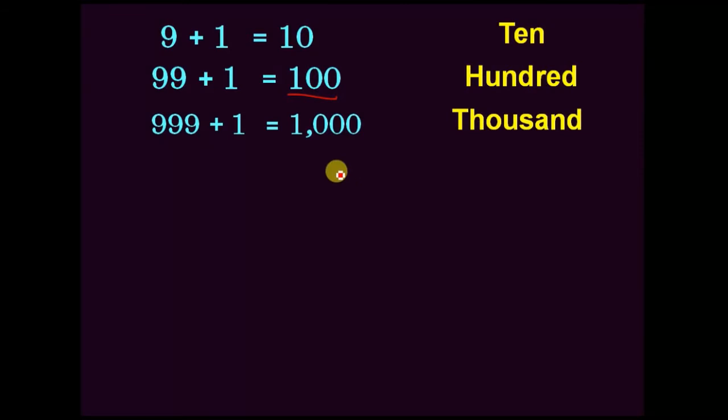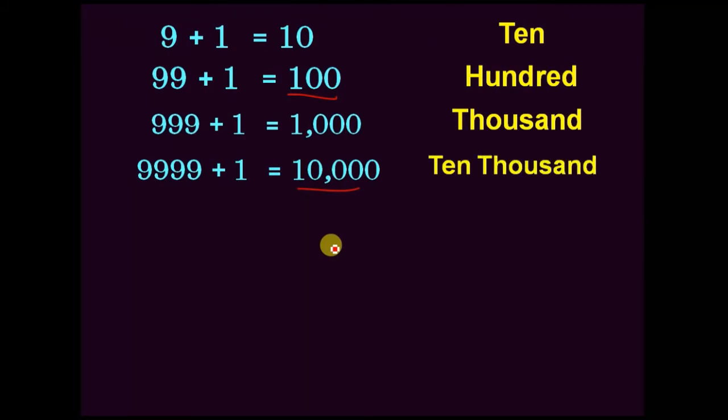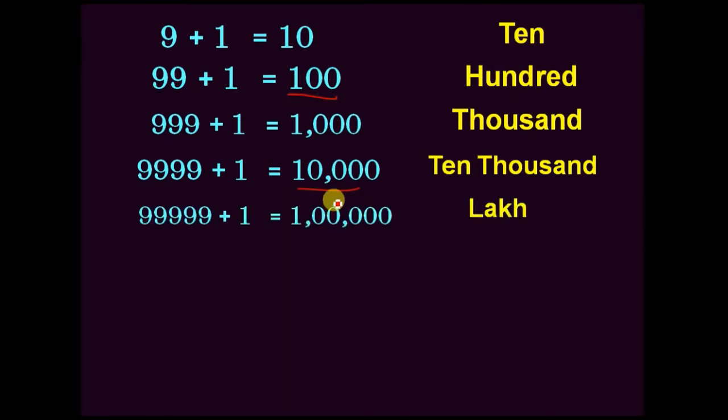If we add 1 to the greatest 4 digit number, 9999, then we will get 10,000. Then if we add 1 to the greatest 5 digit number, 99,999, we will get one more big number, that is 1 lakh.